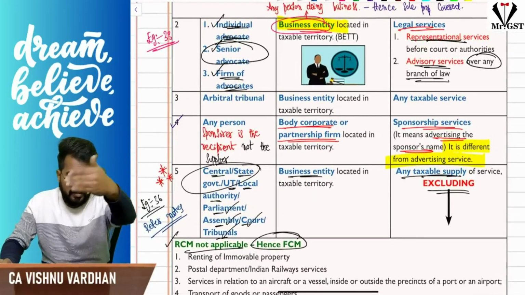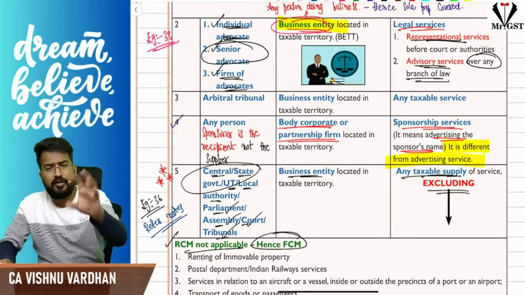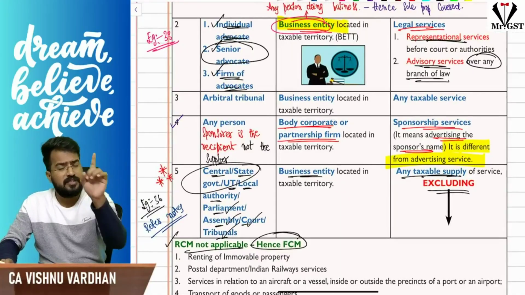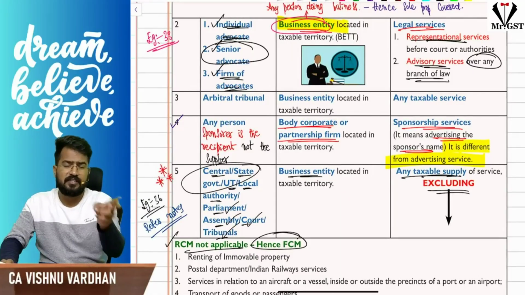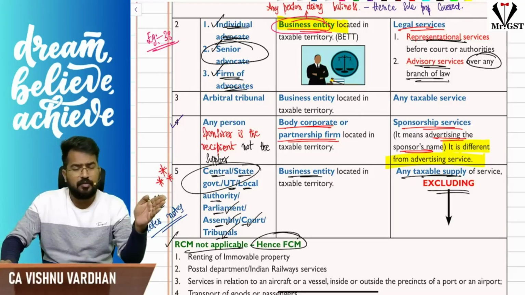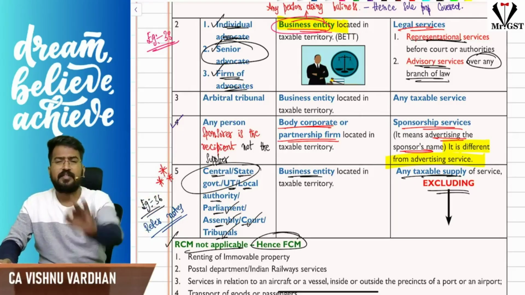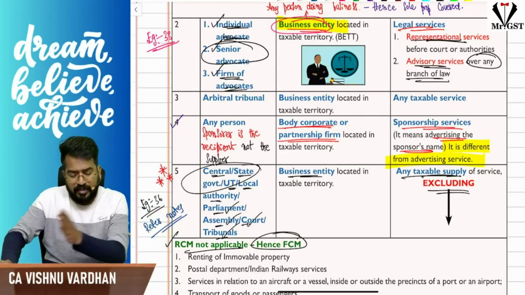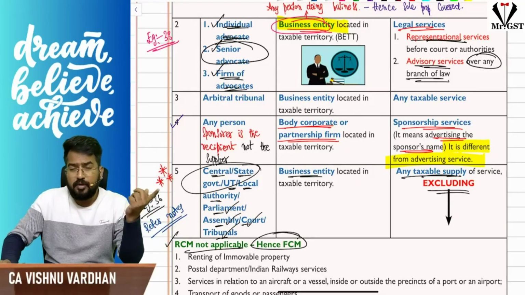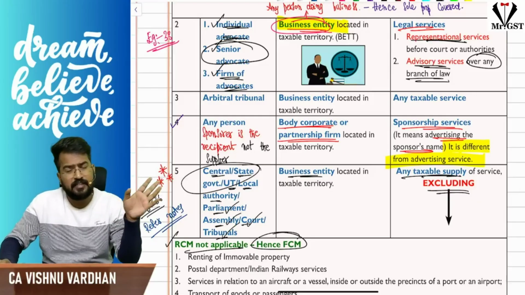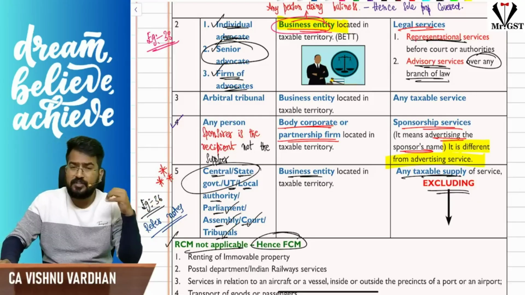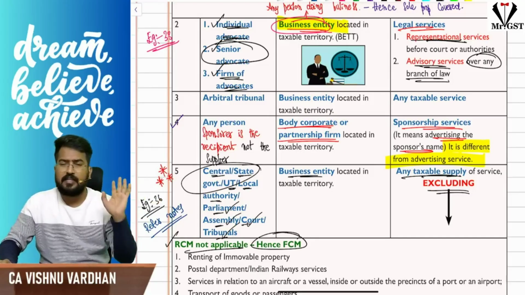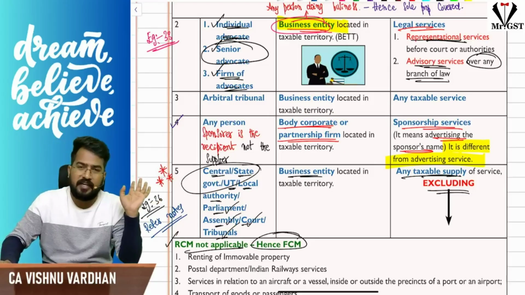And the same point regarding arbitral tribunal, also same logic. If you remember, exemptions with respect to arbitral tribunal and advocate services are same to same. Whatever we have discussed for legal services is equally applicable for arbitral tribunal services as well. So they are providing services to a business entity, small business entity, exempt; other than business entity, exempt. For other business entities whose aggregate turnover exceeds the threshold limit, taxable under reverse charge mechanism.